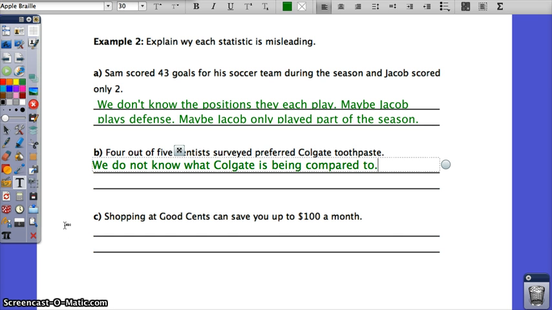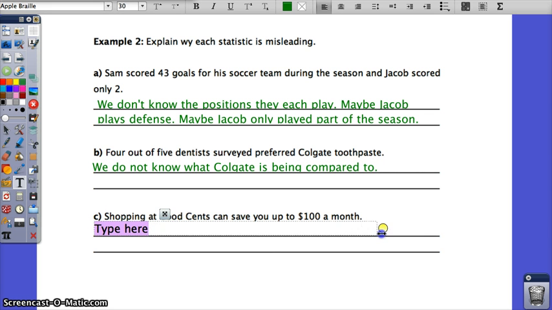Then the last one: shopping at Goodcents can save you up to $100 a month. You probably heard my stress there in my voice, up to $100. How is that misleading? It's true, you can save up to $100 a month, but how is it misleading?